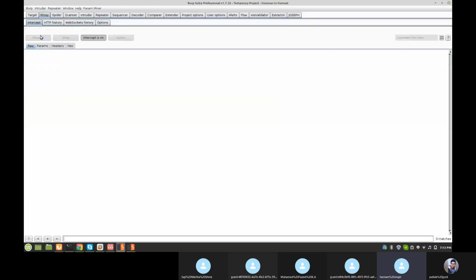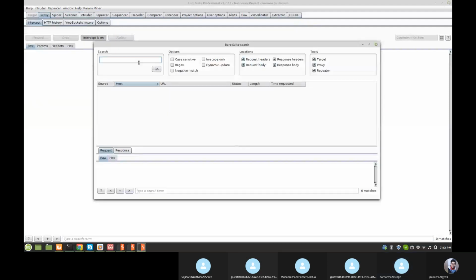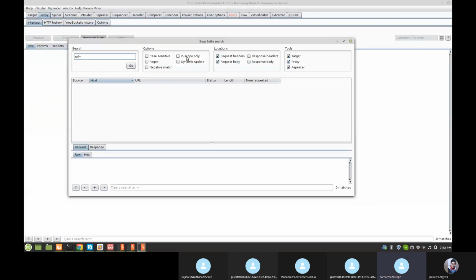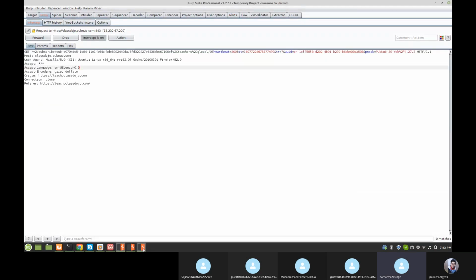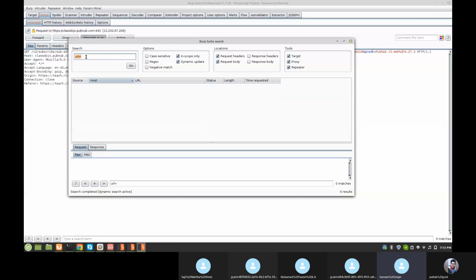If you open a lot of parameters, then you can find them here in request and in scope search. But there is no URL found, because this website is not fully crawled by our spider. This is only a few pages spidered, so the URL or any parameter is not found.